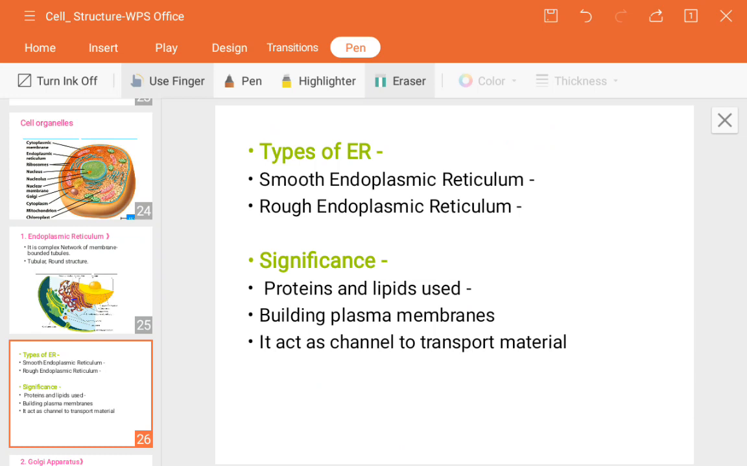So till now we have studied the nucleus, cytoplasm, protoplasm and their significance, plus one organelle, the endoplasmic reticulum: how it looks, what its structure is, where it is located, what its types are, and what their significance is.